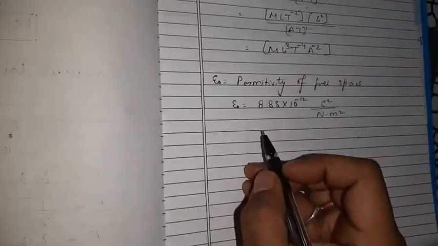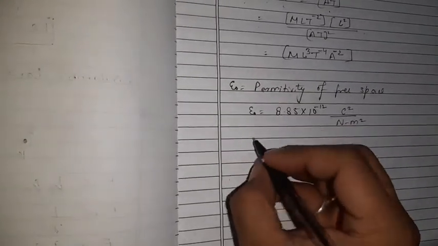Again, the unit is important. The unit is Coulomb square per Newton meter square. Again, we can find the dimensional formula for epsilon naught.